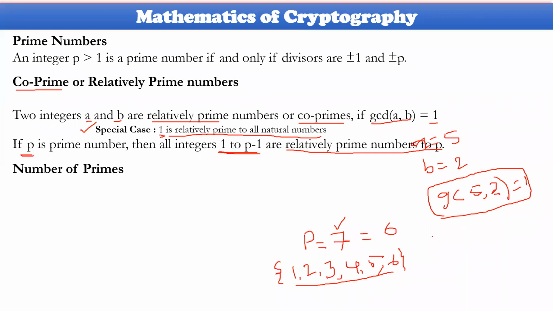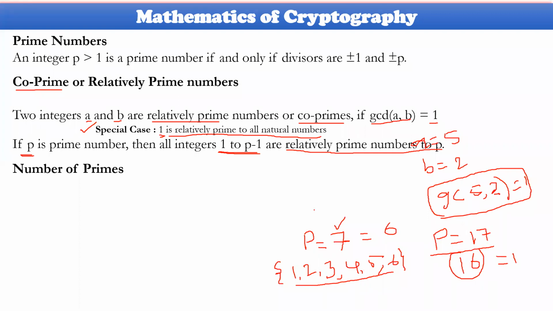For one more example, take p equal to 17. How many co-primes are available here? 16 co-primes, because if you calculate the GCD of 1 to 16 with 17, it gives you 1. Therefore, the number of co-primes with 17 will be 16.